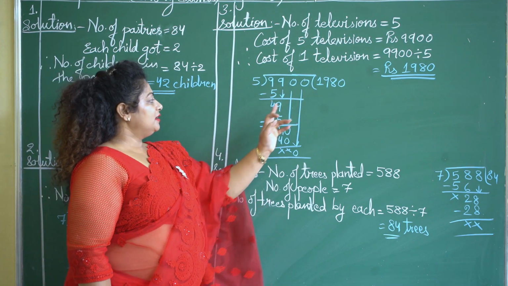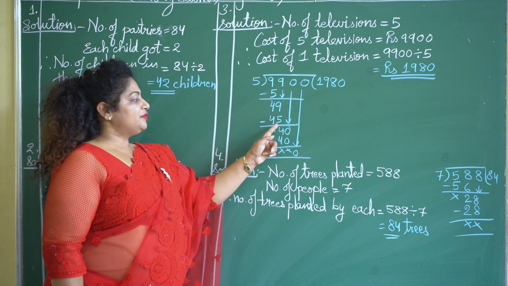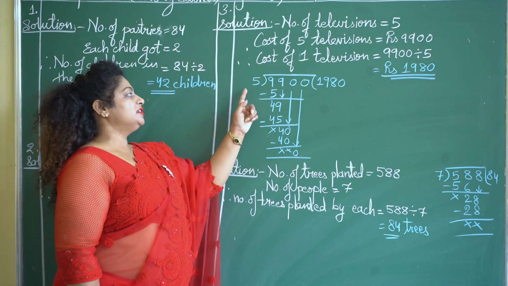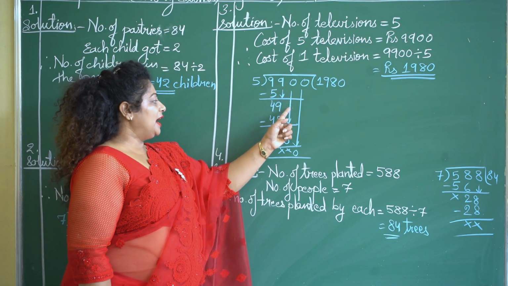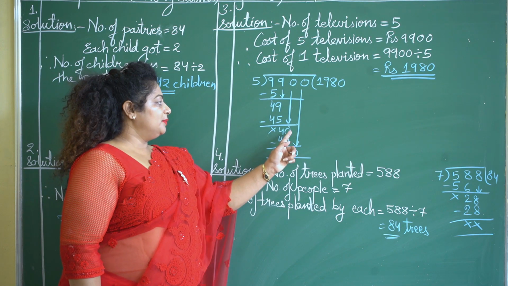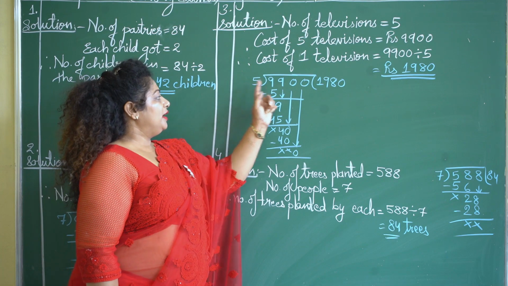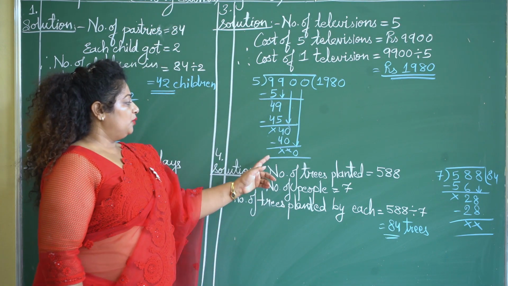5 9s are 45. 49 minus 45 will give you 4. This 4 is again smaller than 5. That means we have to note down the next number. Next number is 0. So now the number is 40. We have to divide this 40 by 5. So 5 8s are 40. Okay, we got 0.